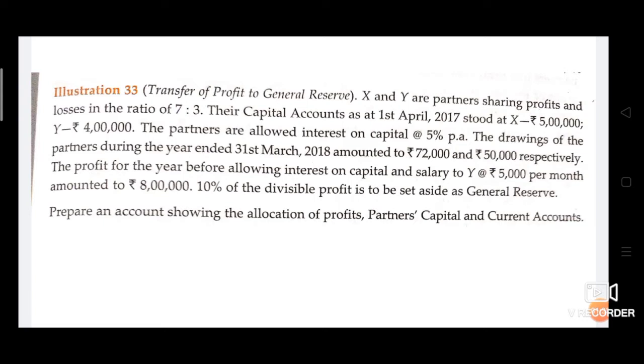it means net profit 8 lakhs. There is no interest on drawings to add. So from net profit of rupees 8 lakh, we have to deduct interest on capital amount and salary, and then we will get divisible profit. From that divisible profit, we have to transfer 10% to general reserve, and then we will calculate the profit to be distributed between the partners. Okay, let's start.